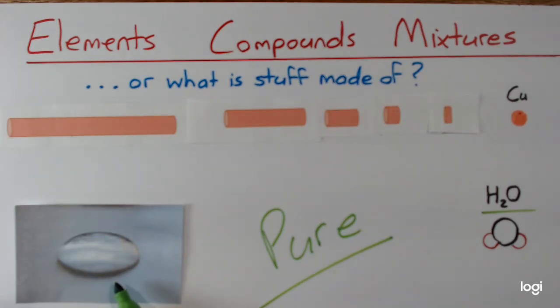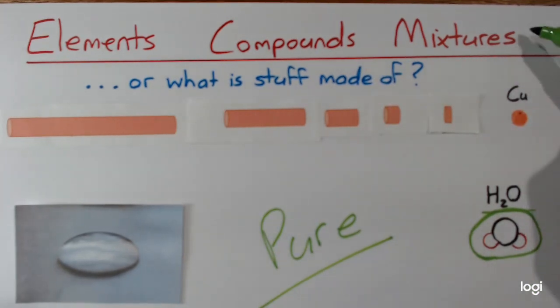Same with water. The formula for water is H2O. Every piece of water is one of these. And that drop just has gazillions of those, but there's nothing else in there. If I reached in and pulled 1 piece out, I would always get an H2O. It's made of only 1 type of particle. They are pure substances. Contrasting that with this other thing up here that I've got, mixtures.